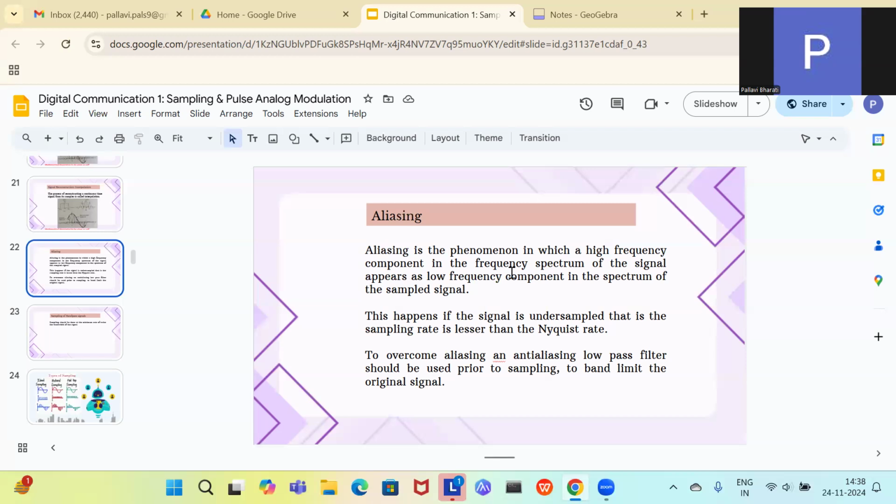So what is this aliasing? See, in the example that I showed you some time before, the wheel was spinning. If you sample it at N1, which is greater than N, then you see that the wheel is rotating anti-clockwise, but it was rotating in the clockwise direction. You took the sample beforehand. The sampling rate is lesser than the Nyquist rate. Then we get this type of phenomenon which is called aliasing.